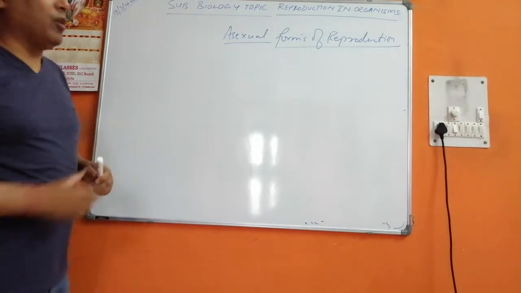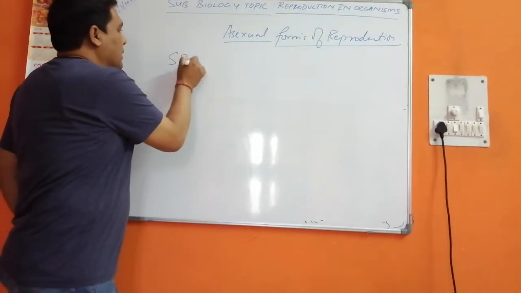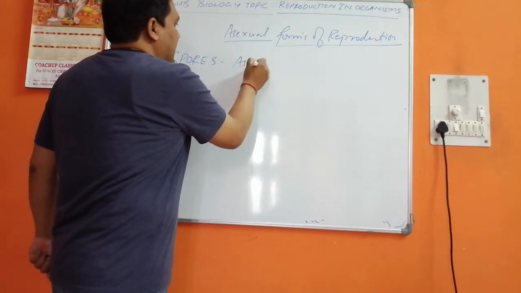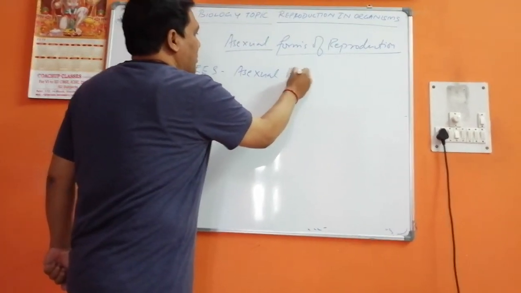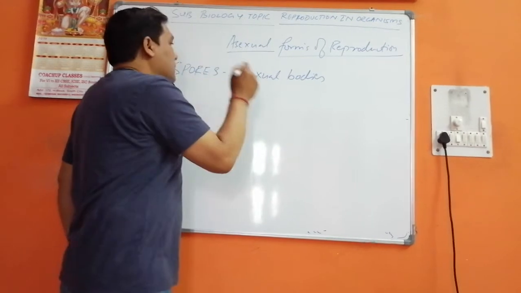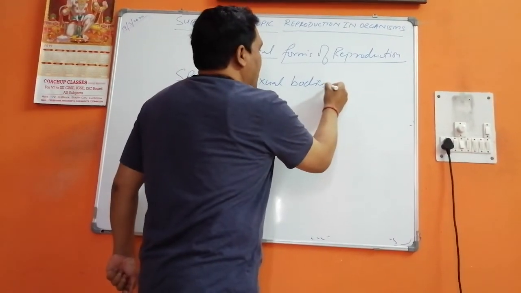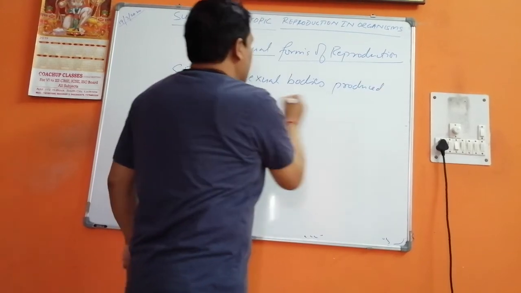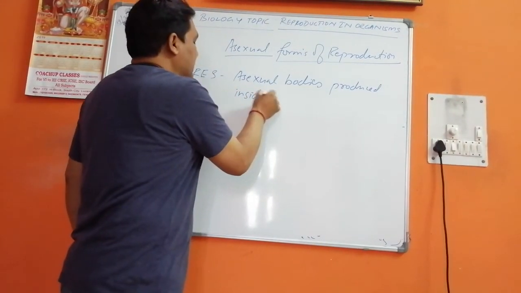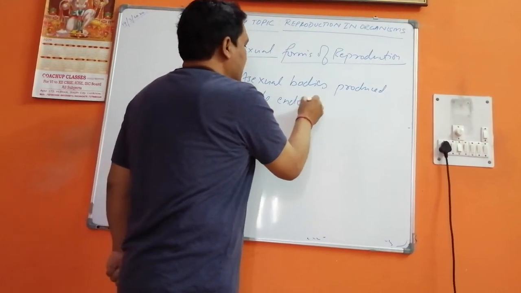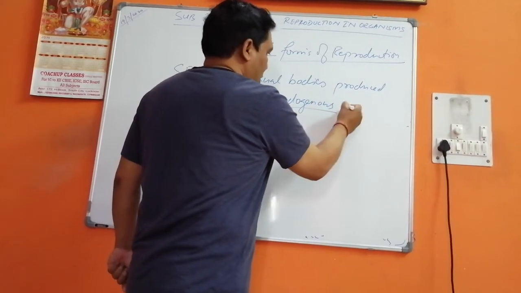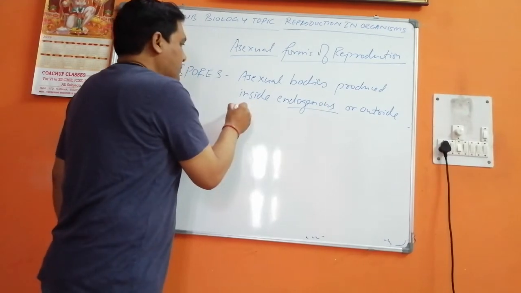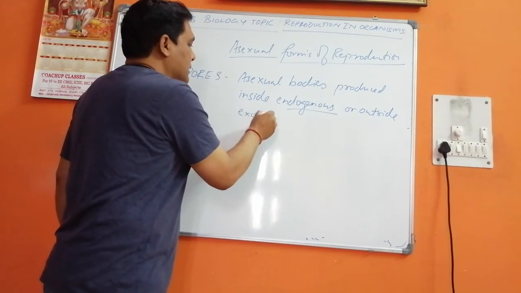Spores are generally asexual bodies produced inside, this is endogenous, or outside, that is exogenous.